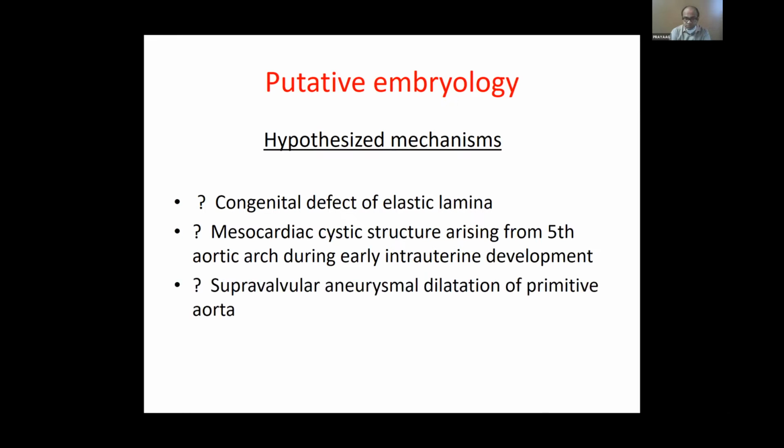Some other authors say that it's a supravalvular aneurysmal dilatation of the primitive aorta, while some yet other authors say that it's an intrauterine rupture of a sinus of Valsalva aneurysm. None of these mechanisms have actually been proven. They're all hypotheses, and they have not been individually mentioned in any literature as one being more important or more causative than the other. Some other authors believe that more than one mechanism is also at work.